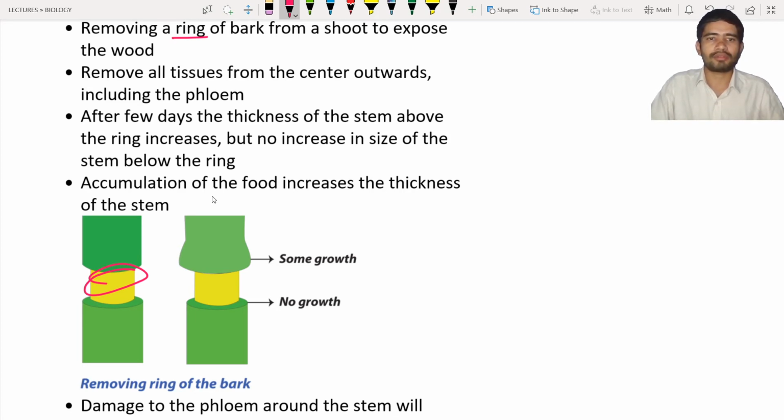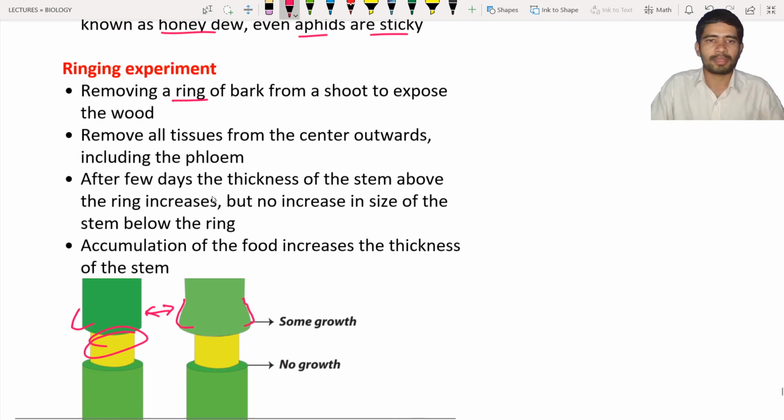After a few days, you can see there is some growth above it. Previously you can see the differences. Before, there is no growth over here, but after a few days you can see growth over here. What does it mean? It means that the food produced in the leaves gets transported over here, but due to the damage of the phloem, there is no chance of transport into the lower side of the plant. As a result, all the food material accumulates there, and due to the accumulation of food material, you can see some growth above the ring.